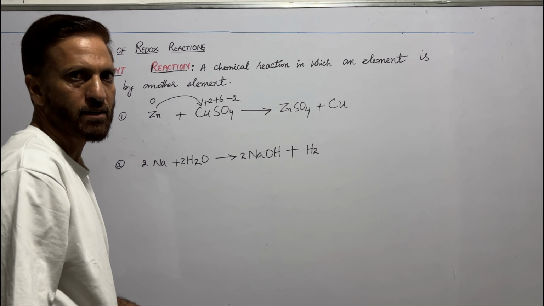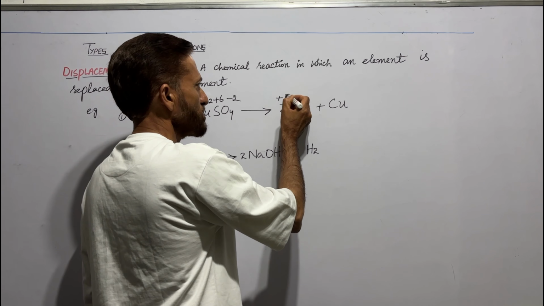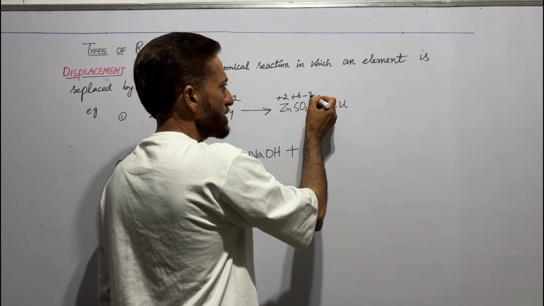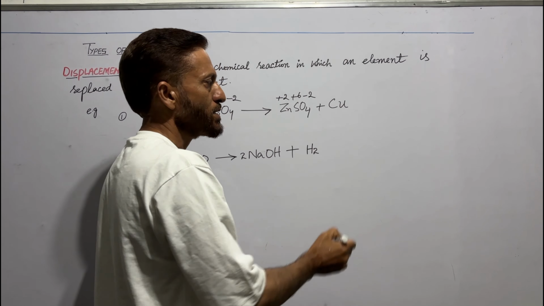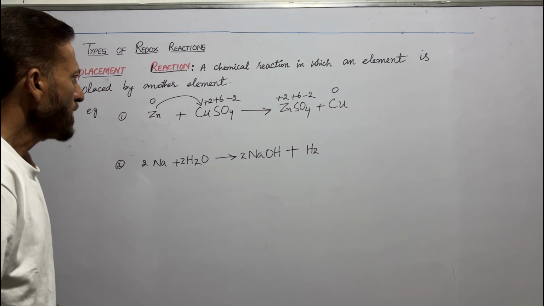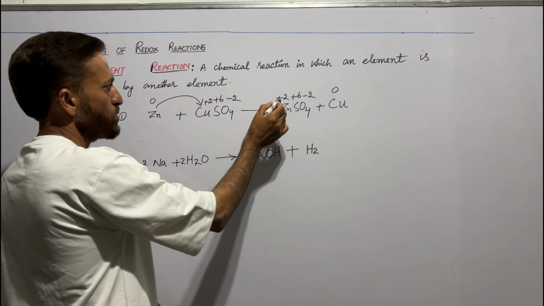We have already learned how to calculate oxidation numbers. Oxidation number of zinc is +2. Oxidation number of sulfur is +6. Oxygen is -2. Oxidation number of copper is 0, elemental form. We see that oxidation number of zinc changes from 0 to +2.